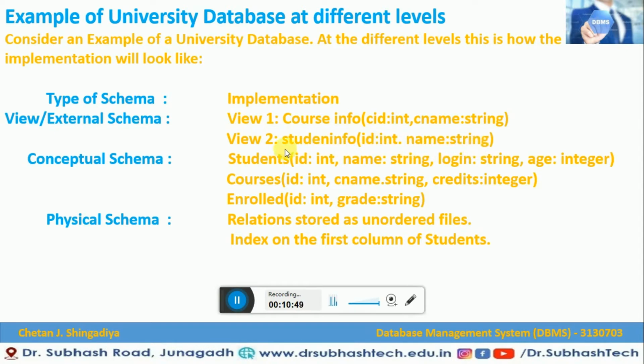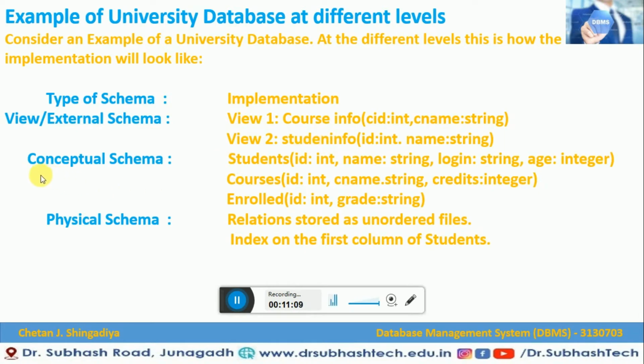So at a view level, there are two pieces of information represented here: ID and name. Here ID will represent an integer and name will represent a string data type. So this is how the external schema will look at the different levels of the university database.